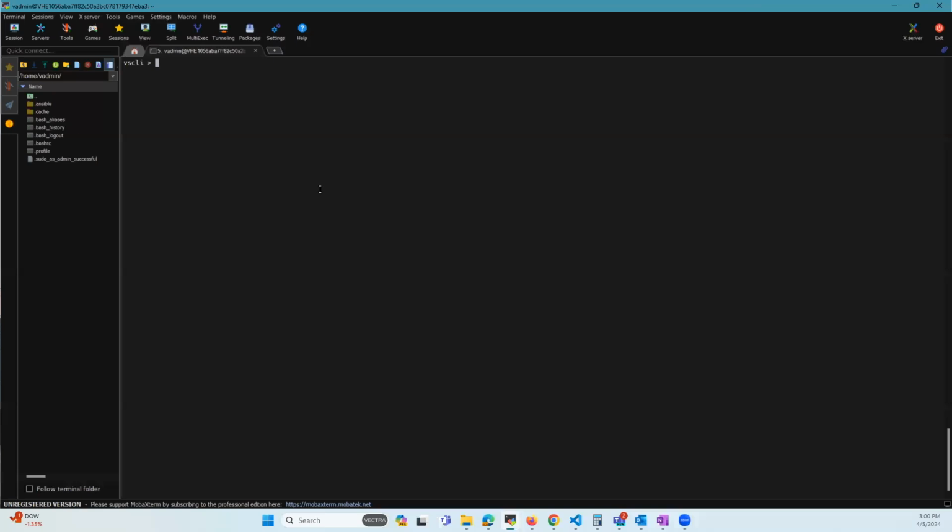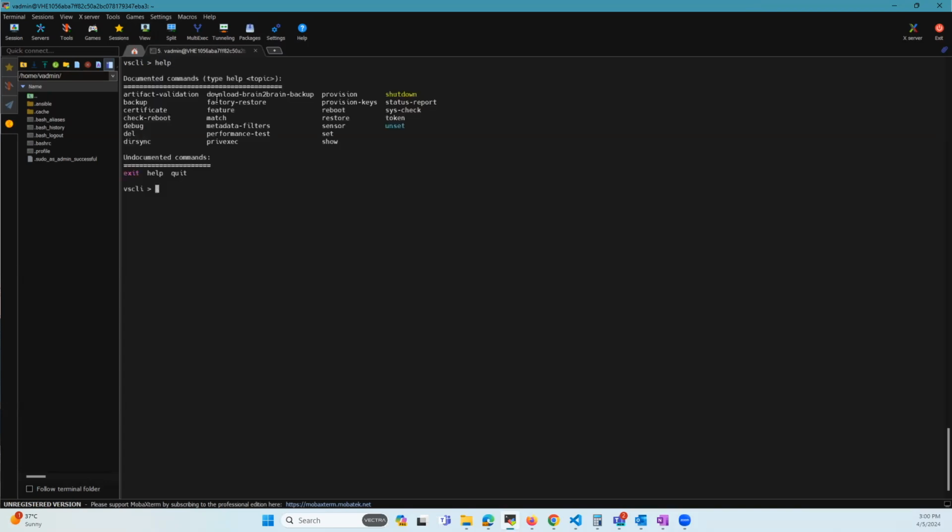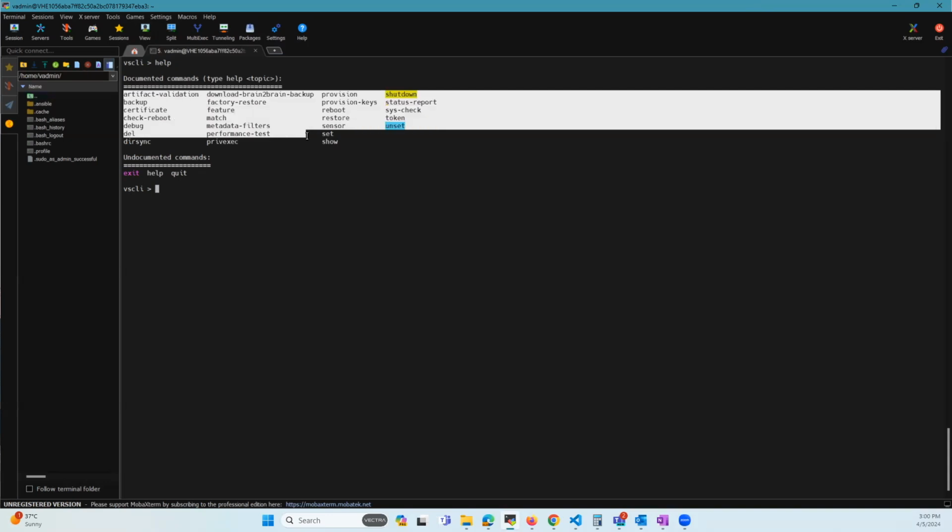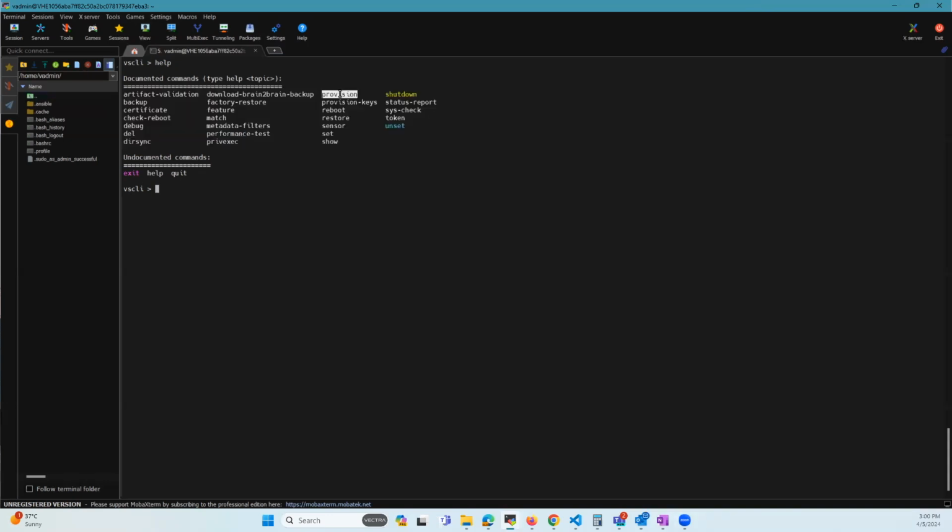You need to log in to the CLI of the Vectra Brain as Vectra user. Once you log in, you would see a VES CLI prompt as seen here. So we can start off by running help. Once we do help, you can see that there are various groups of commands available. One of them is the provision command. So let's look at this command.